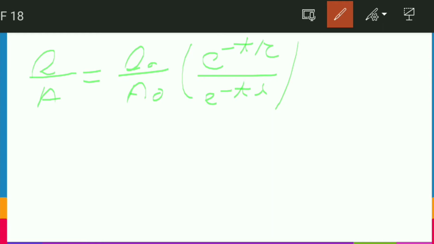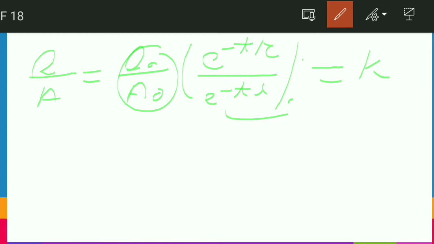If this equation has to be constant, then the denominator and numerator should cancel out, so that automatically we get a constant equation.